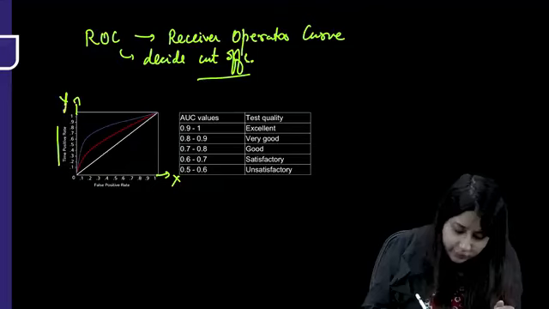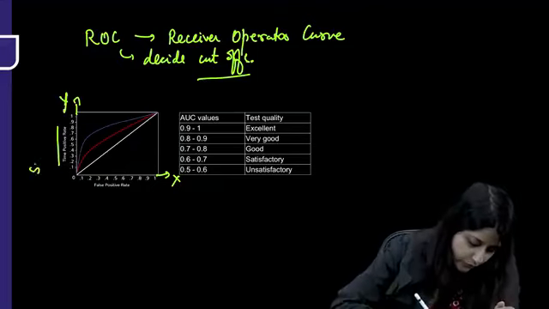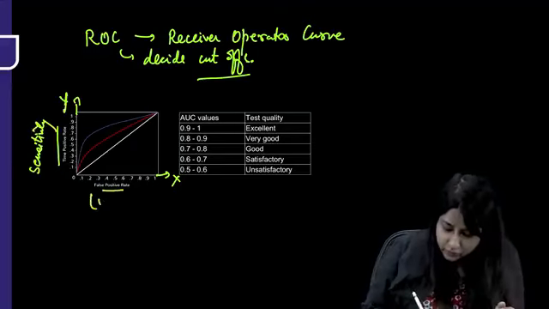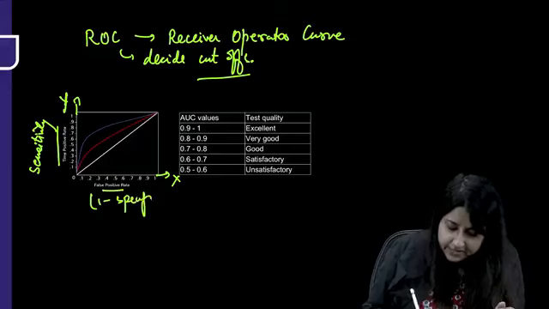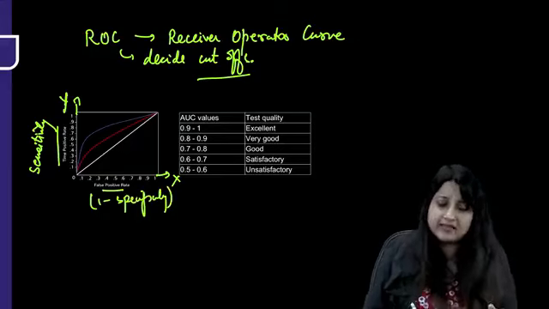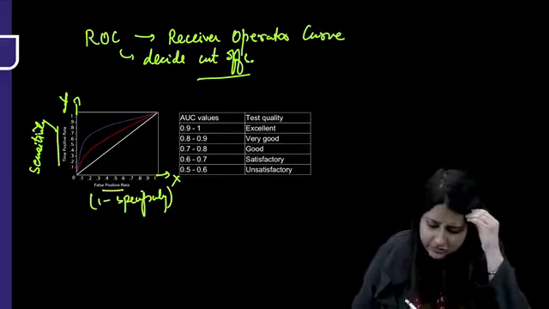On the Y axis, you plot true positive. So true positive means we are plotting what? Sensitivity. On the X axis, we plot false positive, which is 1 minus specificity. Now we see that there are different lines, a blue color, red color, and a white. Here it is, this is just for reference.